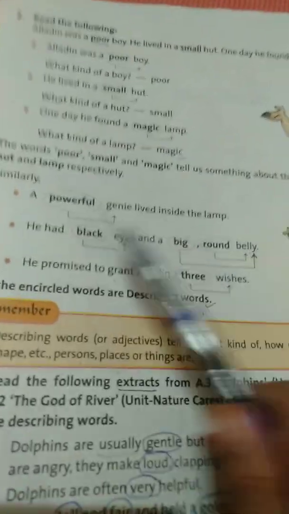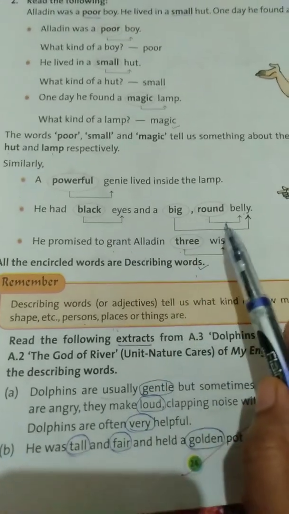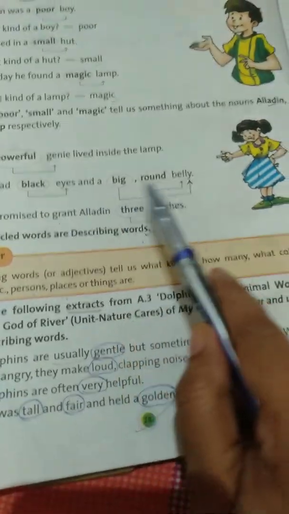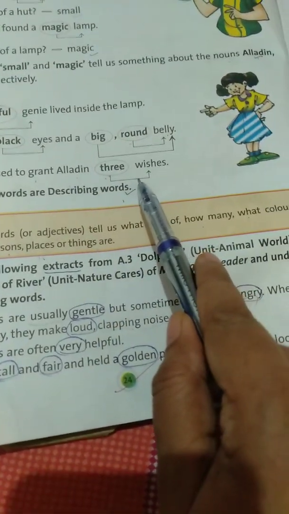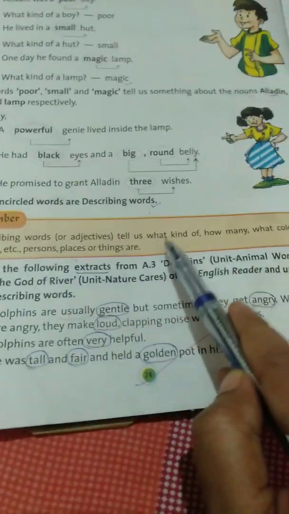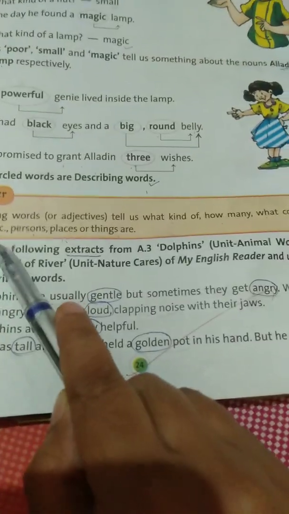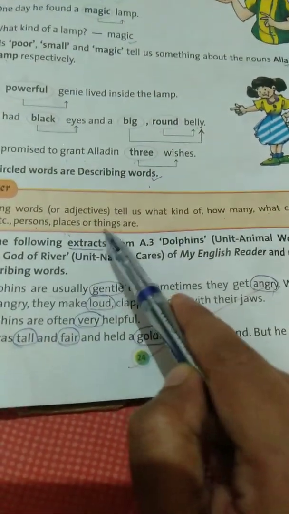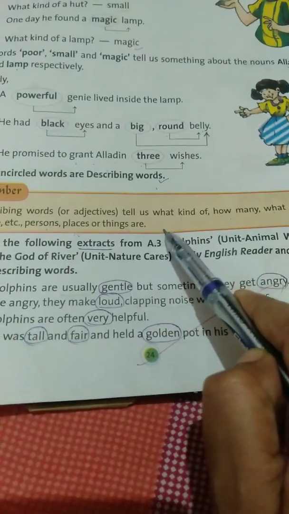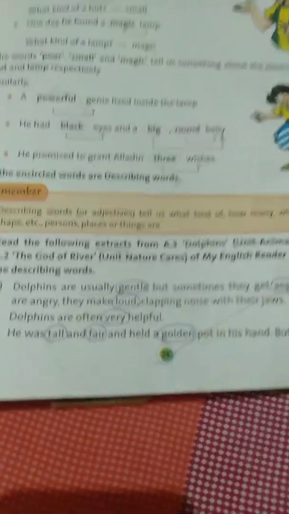Which words are encircled in these sentences? Describing words. I already explained to you that describing words tell us what kind of, how many, what color or shape, etc. persons, places or things are. Okay. Now come to question number 3.